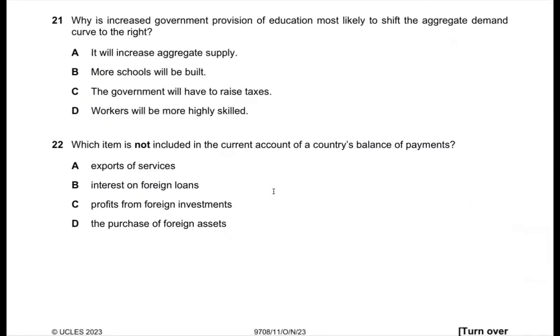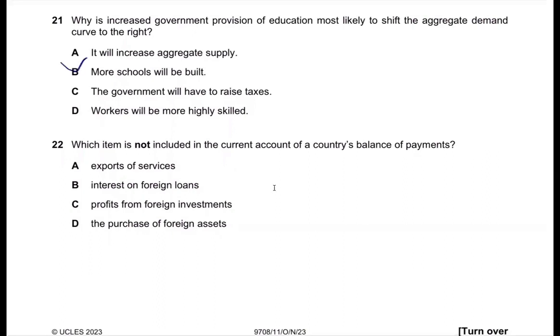Question 21. Why is increased government provision of education most likely to shift the aggregate demand curve to the right? It's pretty obvious, since government spending is going to increase. How? By building more schools, hiring more teachers, etc.